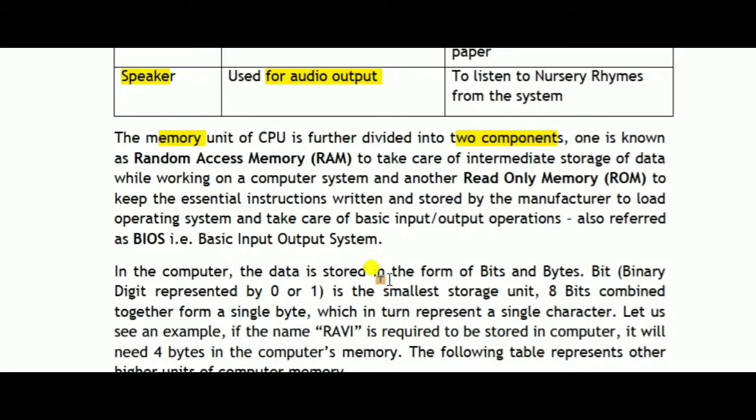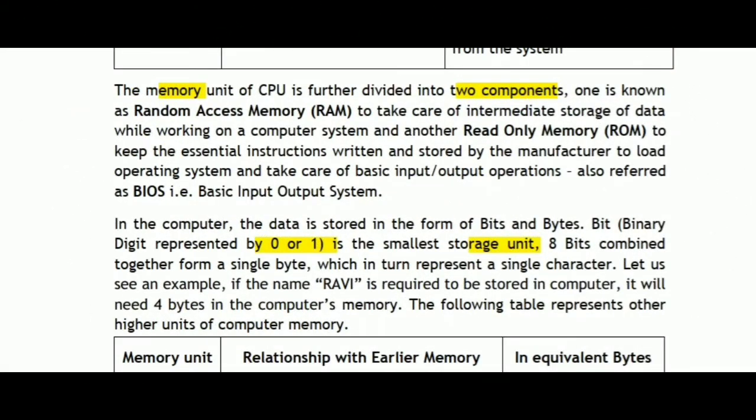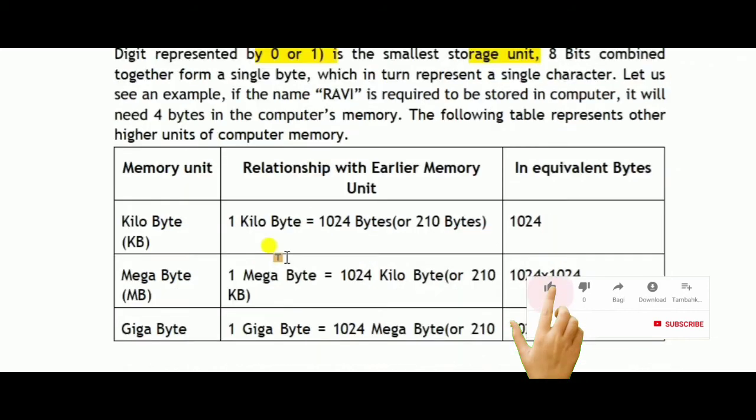The other thing is that our computer systems recognize one language, that is binary language. The form of the binary language is 0 and 1. It is the smallest unit of storage. Students, 0 and 1 are considered bits. A collection of 8 bits is called a byte.